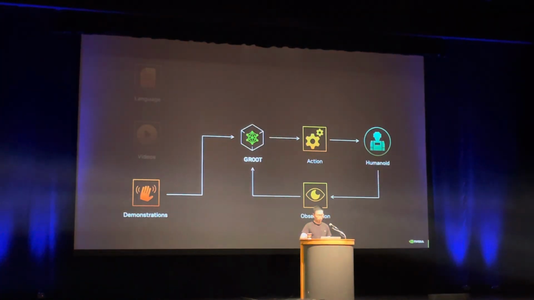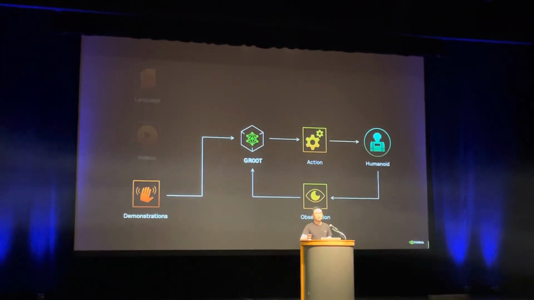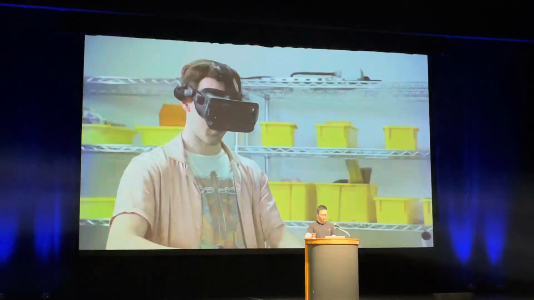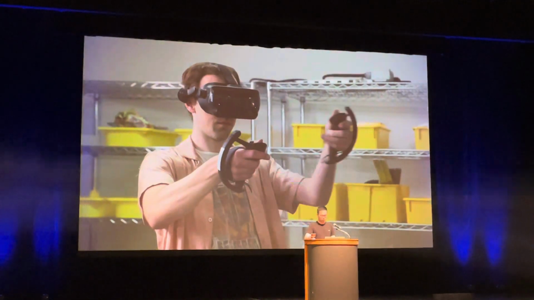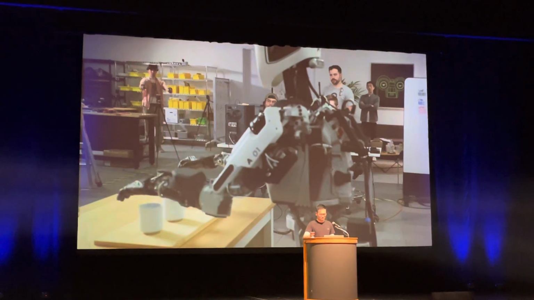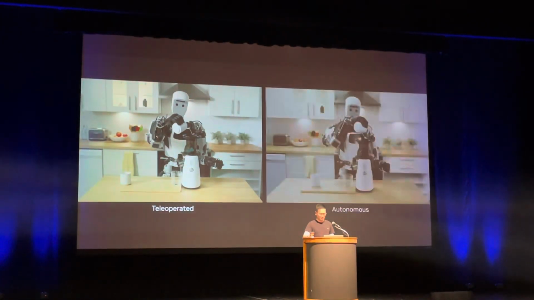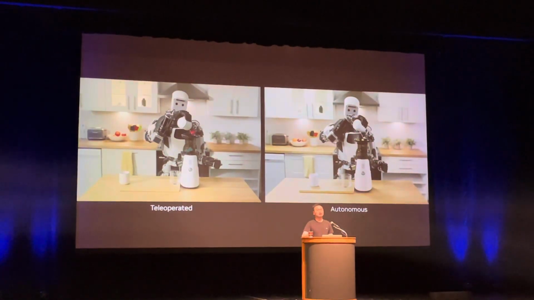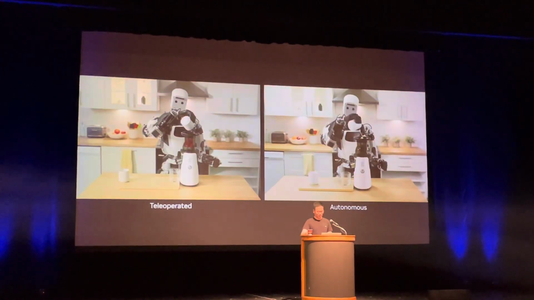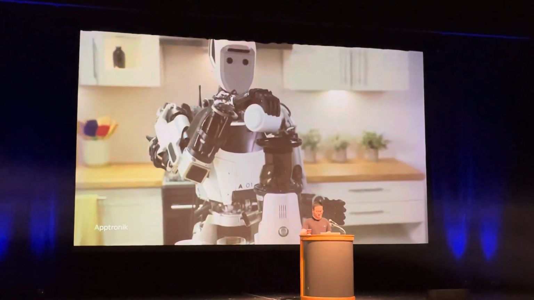And this is the GR00T model learning from a human teleoperated demonstration trajectory. And we do cold press juicing. Yeah, and we did a lot of cleaning. A lot of cleaning, you can't believe it.